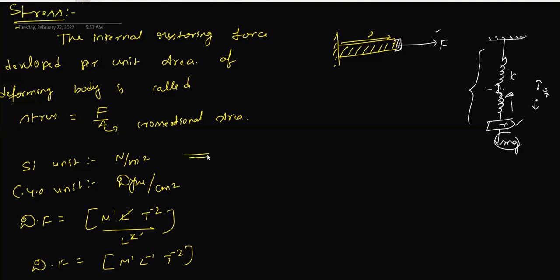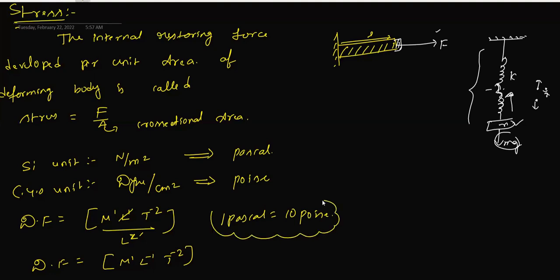This Newton per meter square also can be called Pascals. And the CGS unit can be called poise. And we know that 1 Pascal equals 10 poise. So this is how you can convert SI units to CGS units. 1 Pascal equals how many poise? 10 poise.